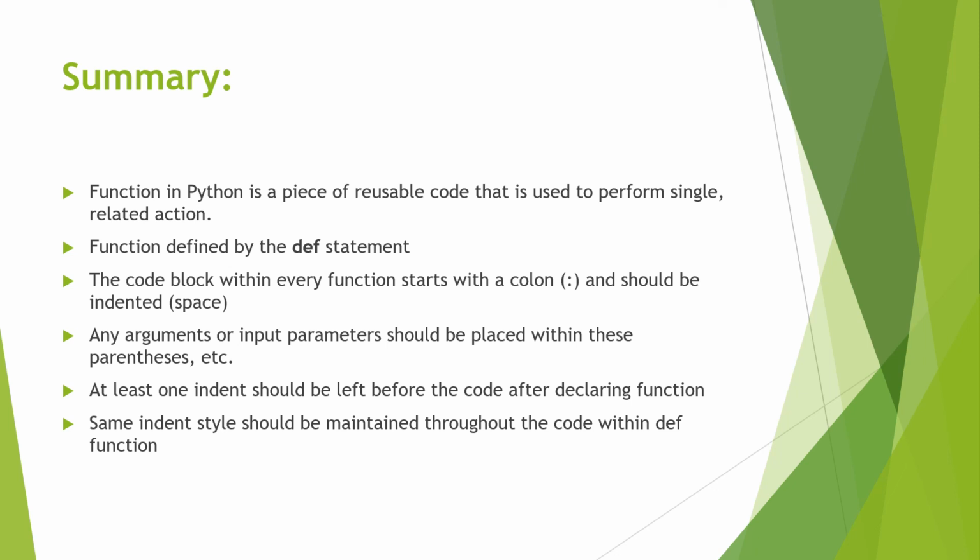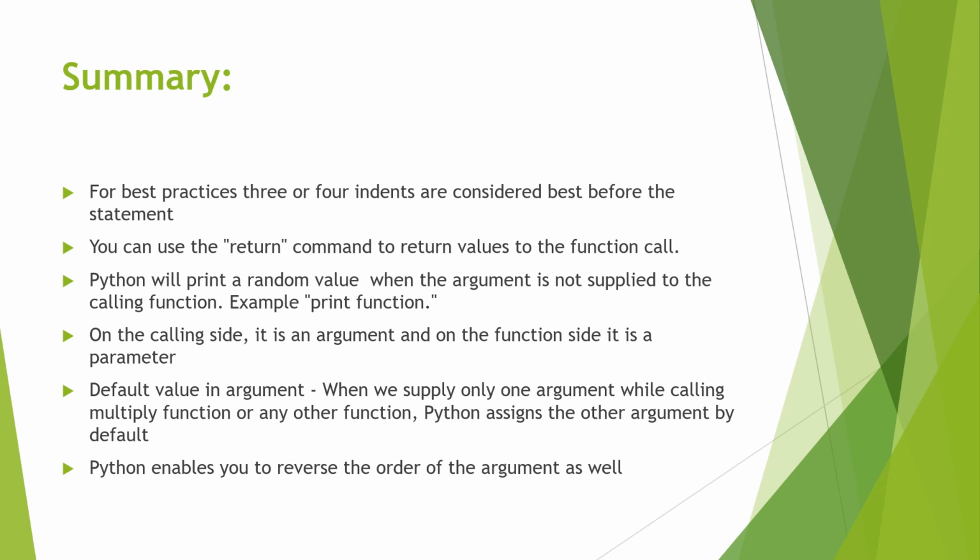As we did in 11th class, indentation plays a major role for the compiler. How we work on that function, indentation will show the compiler. For best practice, 3 or 4 spaces of indentation are considered best before the statement. You can use the return command to return a value to the function call. Python will print an error when the argument is not supplied to the calling function.